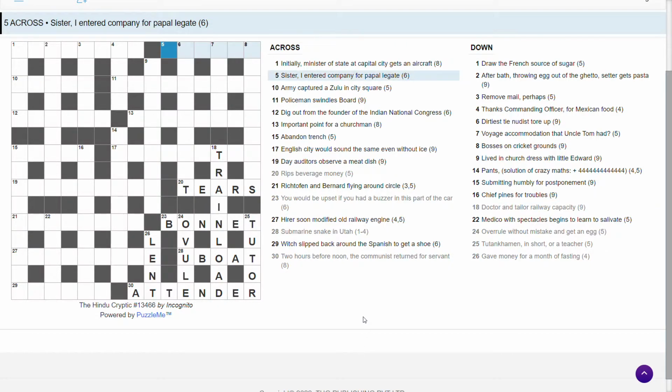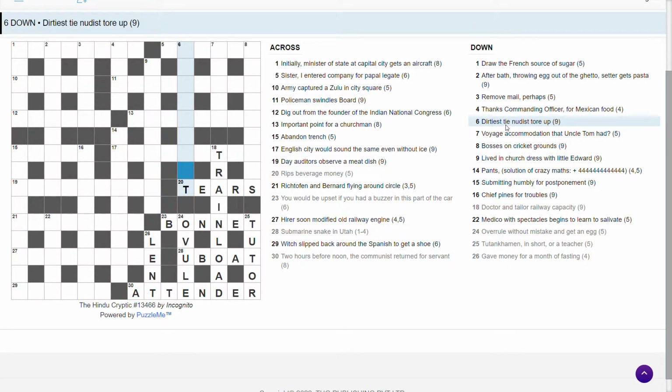Sister I entered company for papal legate. Papal legate. Is it a curate? Don't know. Dirtiest Thai nudist tore up. This looks like an anagram of Thai nudist.